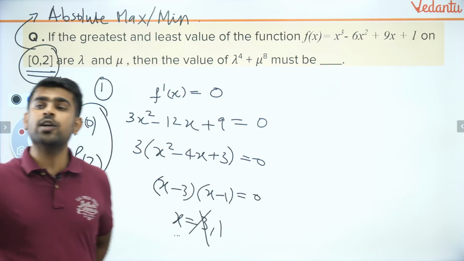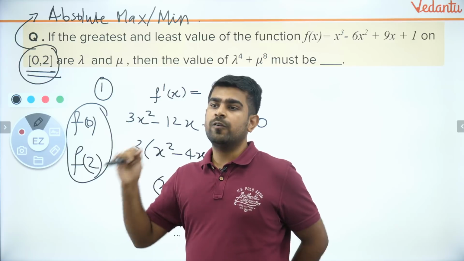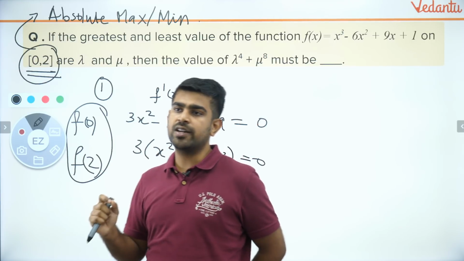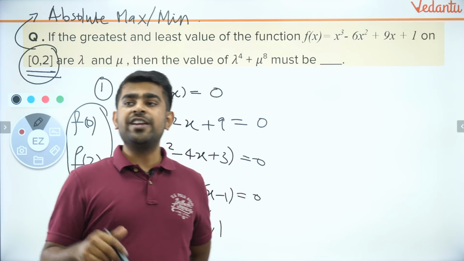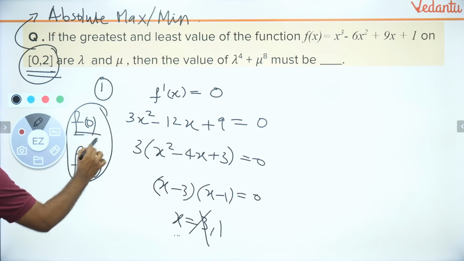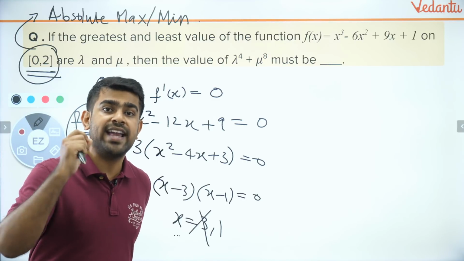So when you are given a closed interval, what will you do? Very good, Rajender. Very good, Saima. Both of you are right. Super awesome. Okay. So when you are given a closed interval, what do you do? You have to check at the endpoints. Guys, don't forget that. You have to check the functional value at the endpoints.